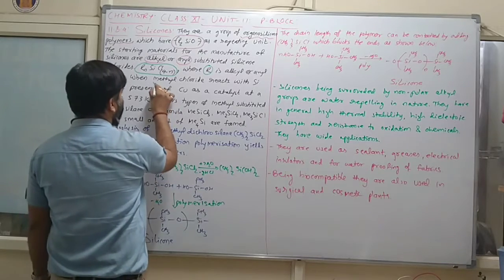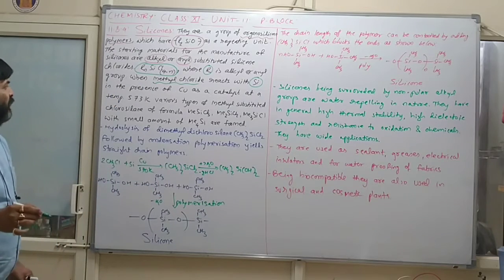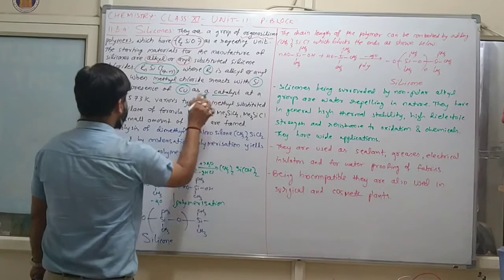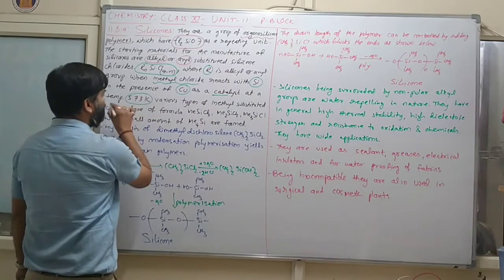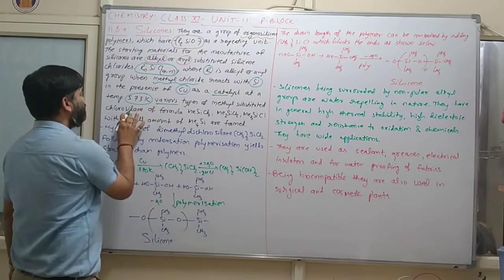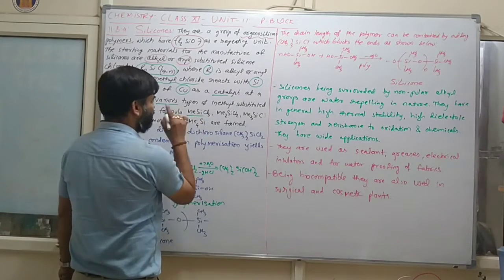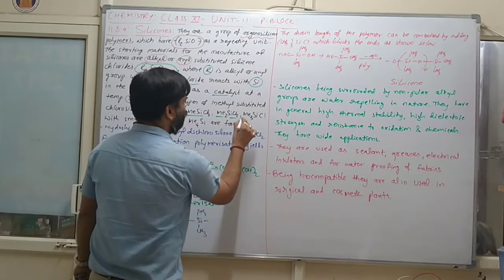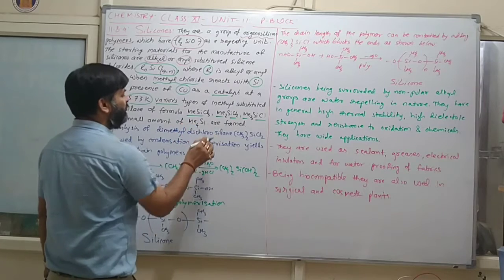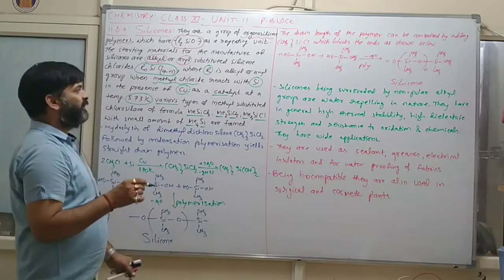So when methyl chloride reacts with silicon in presence of copper as a catalyst at temperature 573 Kelvin, various types of methyl substituted chlorosilane of formula MeSiCl3, Me2SiCl2, Me3SiCl with small amount of Me4Si are formed. Clear? Here we can say that 4 different types of things will come here.